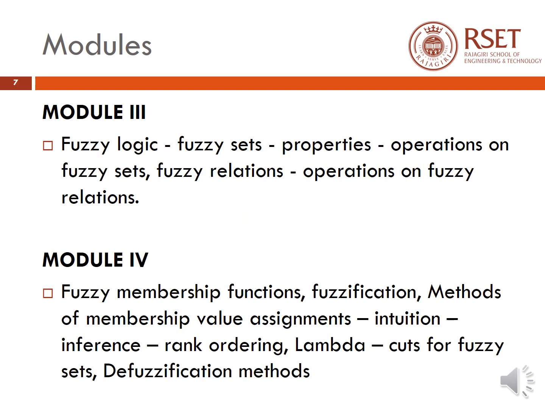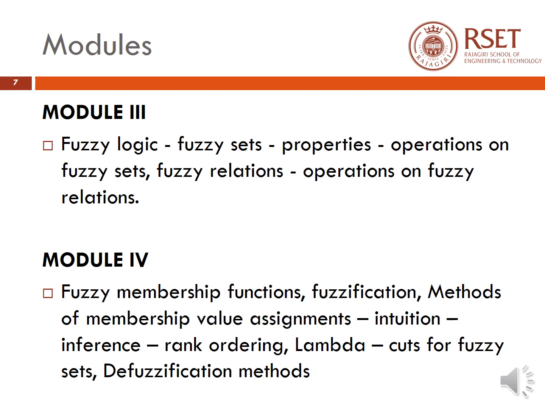The third and fourth module completely cover the topics of fuzzy logic systems. In the third module, we can see an introduction to what is fuzzy logic, fuzzy sets, their properties, and the different operations that we can perform on fuzzy sets, the different kinds of relations possible in fuzzy sets, and the operations on fuzzy relations. And in the fourth module, we continue studying about fuzzy logic.